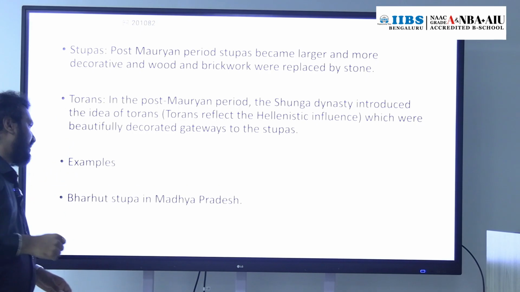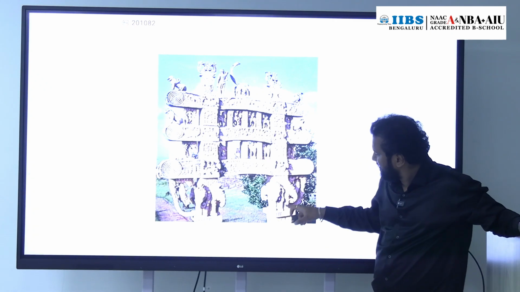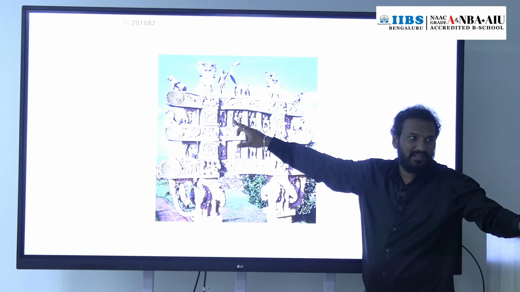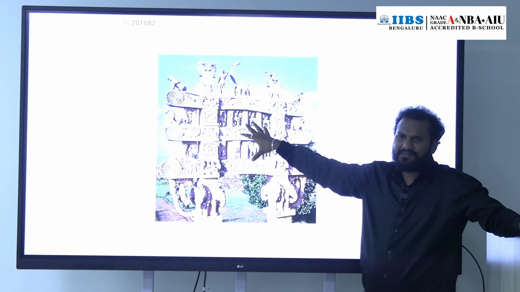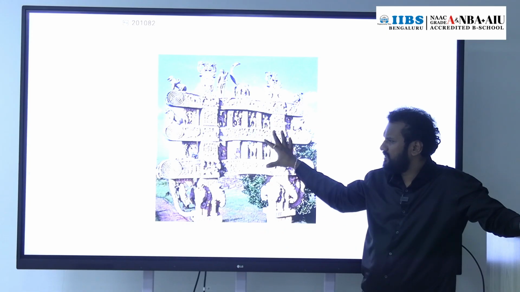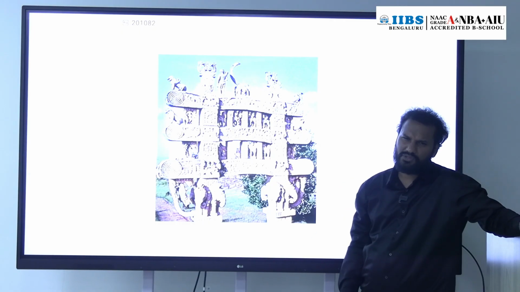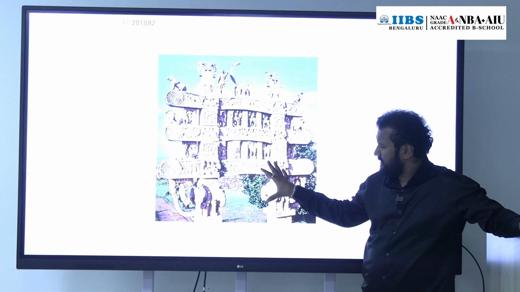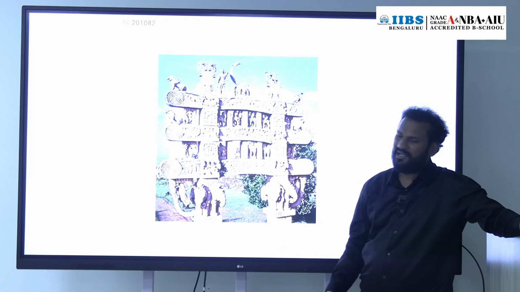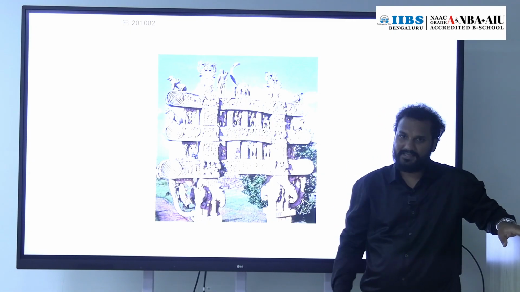For example, the Bharhut Stupa, in Madhya Pradesh. It is made of stone, highly decorated. Sculptures were also there in the toranas. Earlier toranas were very simple, made of wood during Mauryan time, with no sculptures, plain we can say. But if you observe during the Shunga time, the size is enlarged, there are engravings, and we can find sculptures also. And these are all Jataka stories. So these are the changes in stupas.